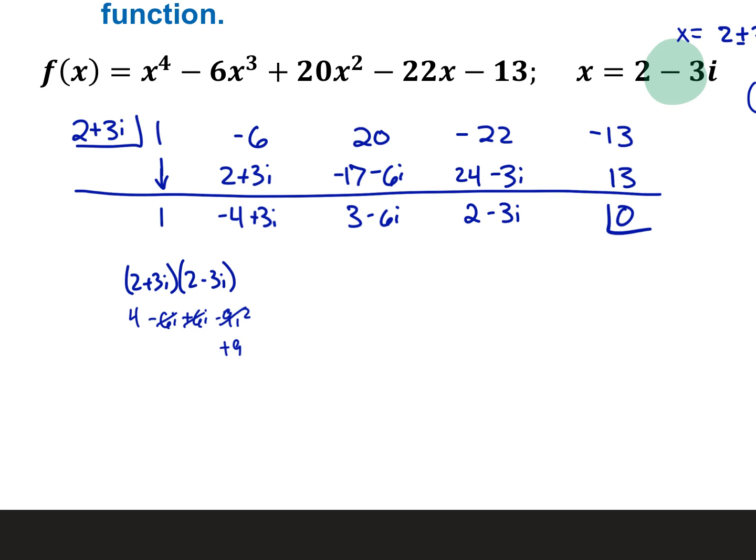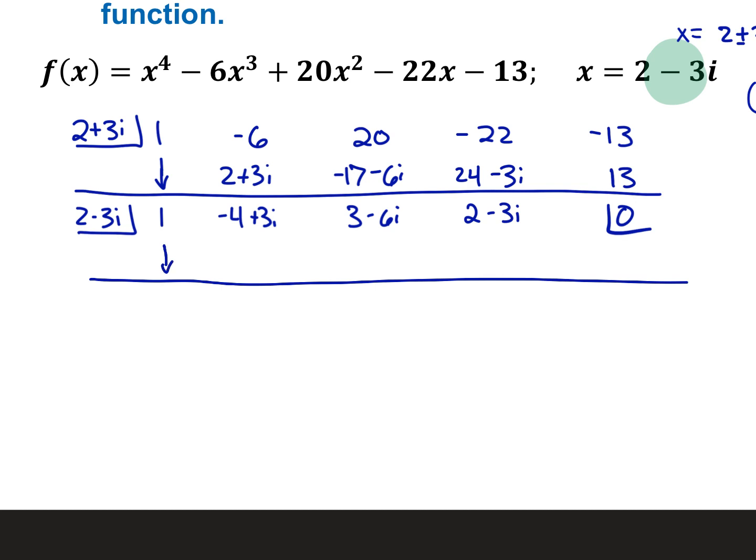So it works. And here we'll do 2 minus 3i. One times anything is itself, 2 minus 3i. And look at this second round here. We got a negative 4 plus 3i plus a 2 minus 3i. Well, those are just going to cancel, and I get minus 2.